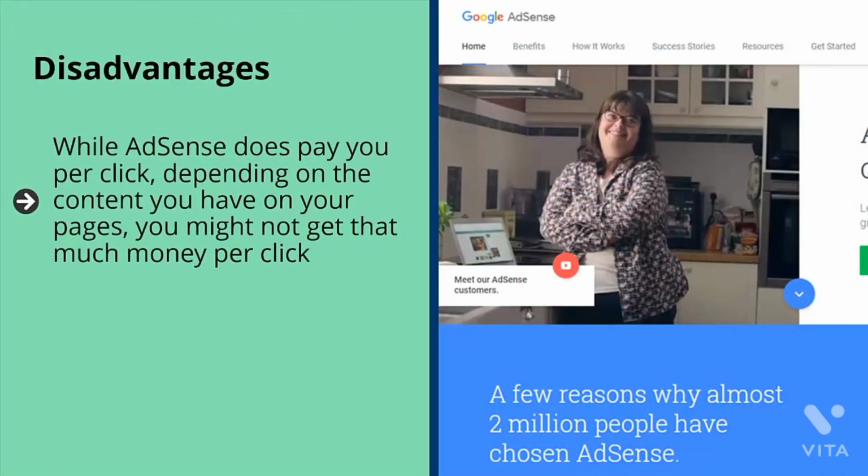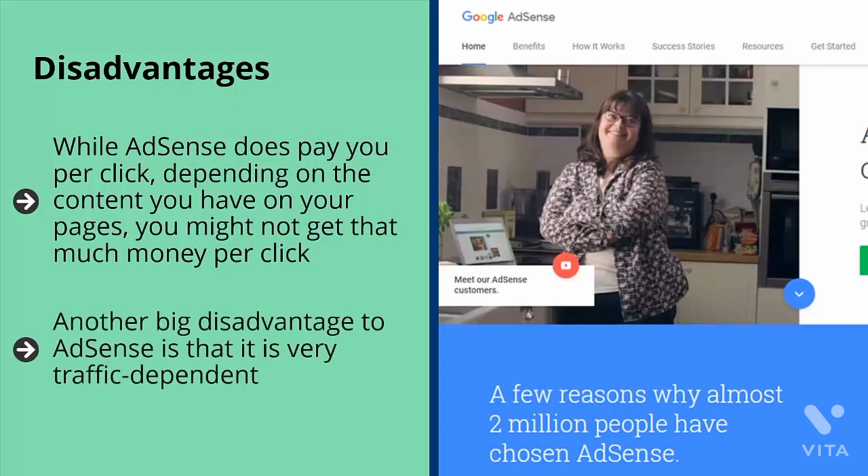Disadvantages. While AdSense does pay you per click, depending on the content you have on your pages, you might not get that much money per click. It's not unusual to get a few pennies per click. The rate really depends on where your traffic is coming from and the keywords you are targeting.